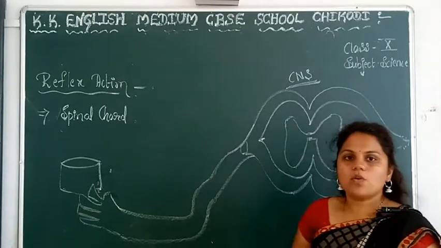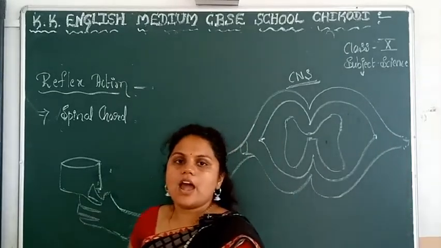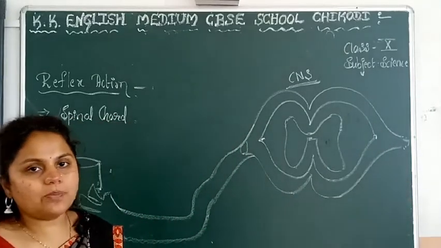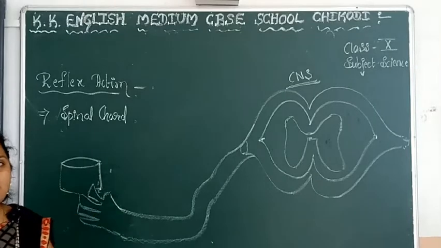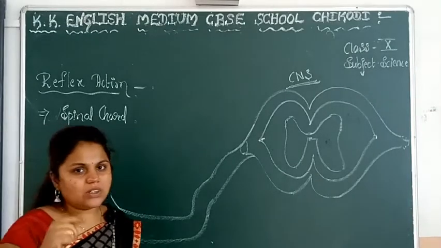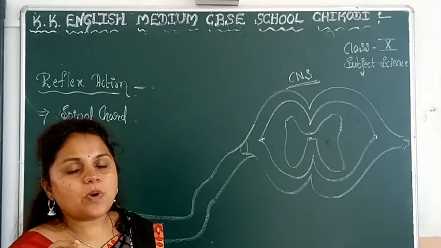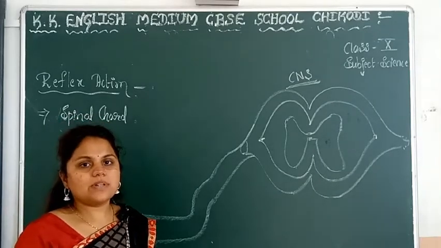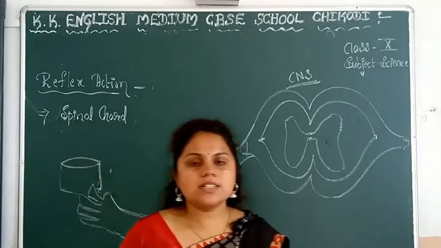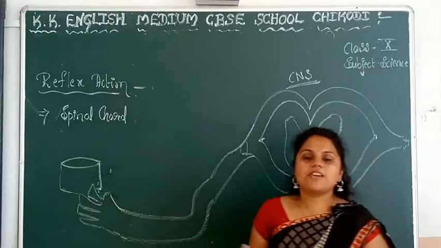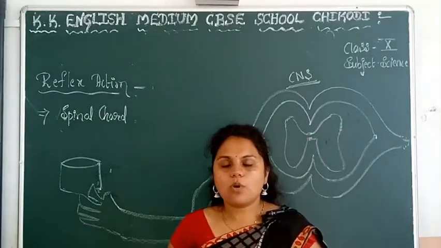If you touch that hot pan, what is the reaction in our body? At that time, can you think? No, you cannot think. You give a spontaneous reaction. Why does it happen? Because of the reflex action in our body.